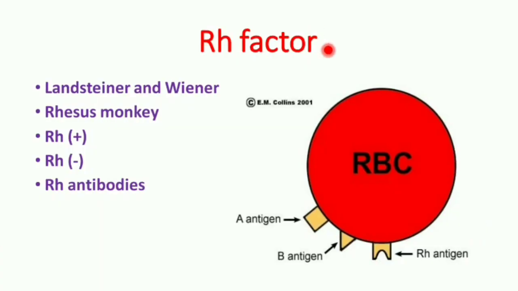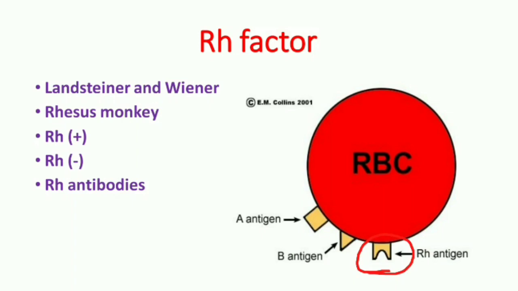Next we'll see about the RH factor. It was discovered by Landsteiner and Weiner in rhesus monkey. Hence it is named as RH factor. RH means it is one type of antigen, that is RH antigen, which is present on the surface of the RBC.